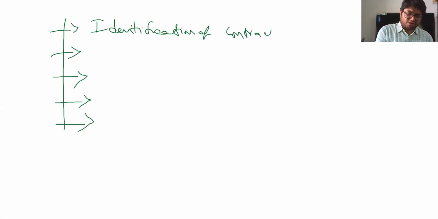Now, why is this important? First of all, you need to understand whether there is a contract or not between the parties. Unless there is a contract, don't bring it into the standard at all. That means any transaction with the customer is basically a contract only, and you should identify what are the terms of the contract when you say about a contract.